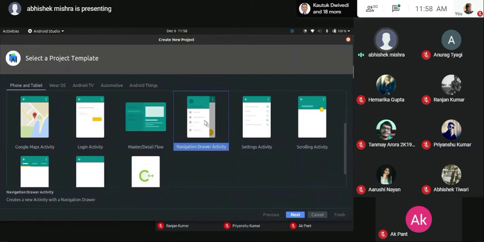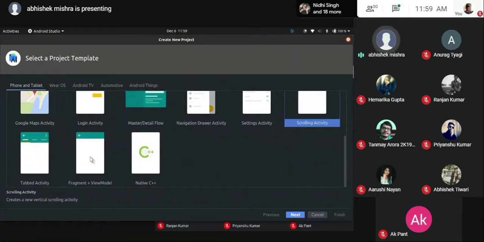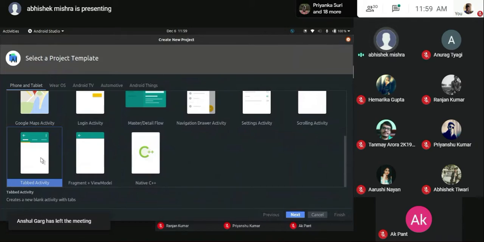Navigation drawer, I'll tell you an example. I don't remember any example that uses a navigation drawer right now. Might be Zomato or something like that, but I don't remember it. Settings is basically radio buttons and check boxes that are pre-created for you. Scrolling is simple scrolling like we have in WhatsApp. You want that endless scroll for your contacts, right? And fragment plus for tabs. This is exactly the UI that WhatsApp uses. It is not something complex. It is very simple.